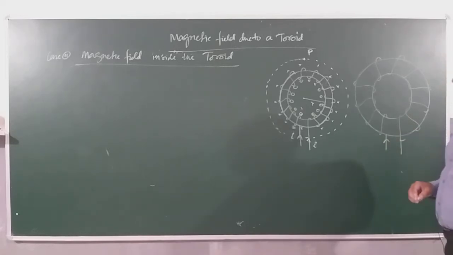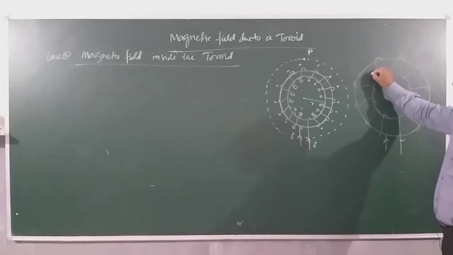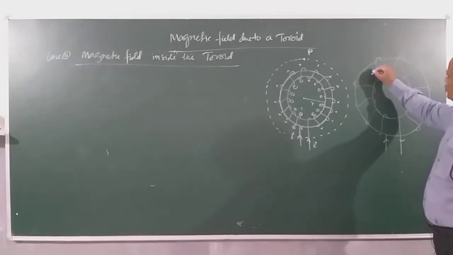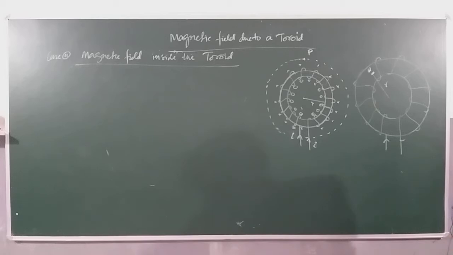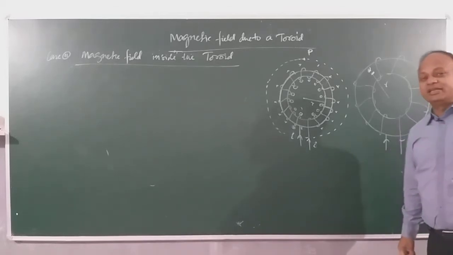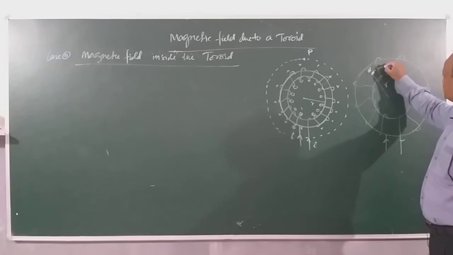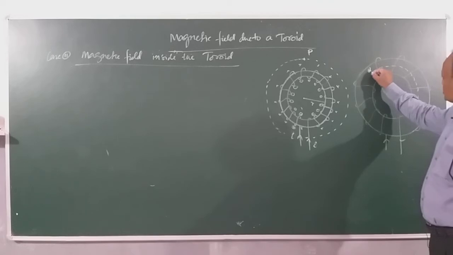Now I want to calculate here at this point. Suppose this point, suppose you call Q, located at distance what? Small. Then you must select your Amperian surface, Amperian loop. So this will be my Amperian loop. It is closing all the points here.